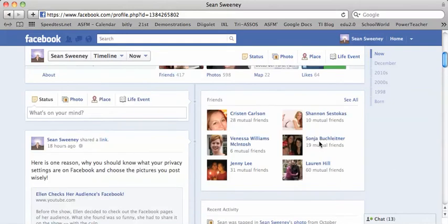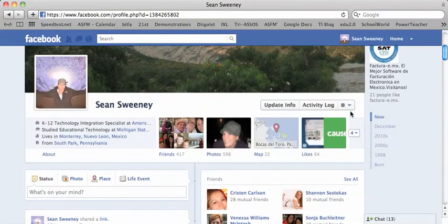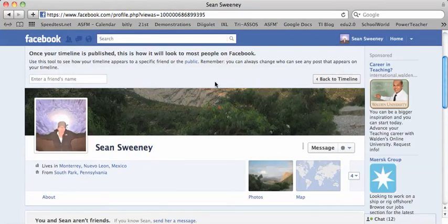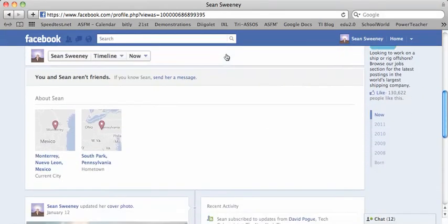I encourage you to explore and keep track of what all is popping up. And one way that you can see what others are seeing is you can click on this little gear. Again, anytime you see an arrow like this, it means that there's additional information. And so I can click here and I can choose View As. When I select this, it's going to allow me to view my timeline page as somebody else. So here, once my timeline is published, this is how it will look to most people on Facebook. And most people means basically public.